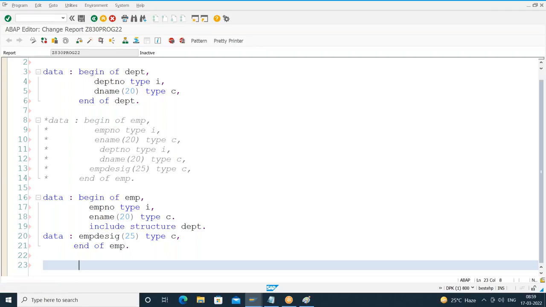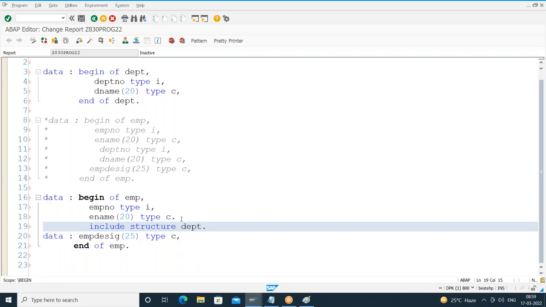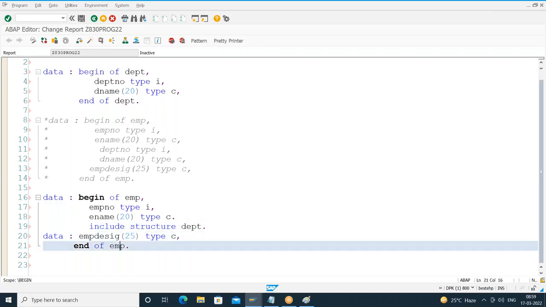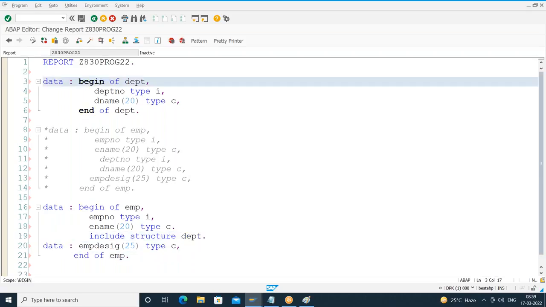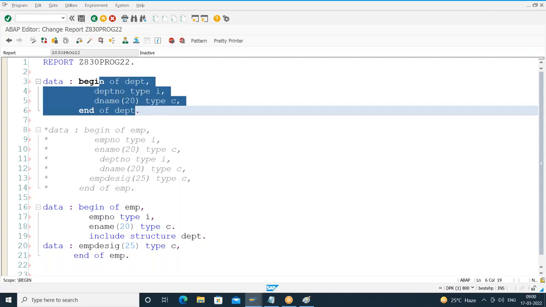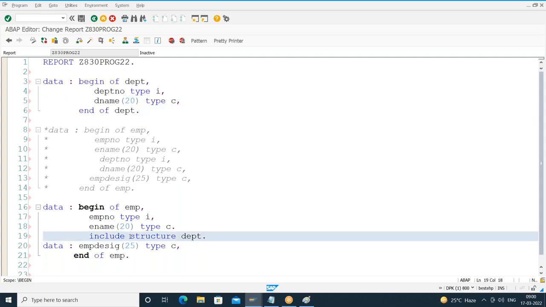When I do syntax check, I don't have any error. So make sure that before include, you give the period. After include also, you have to give the period and close the main structure like this. Suppose assume that department structure has got some 10 fields. Out of 10 fields, I want only 9 fields in the employee structure.